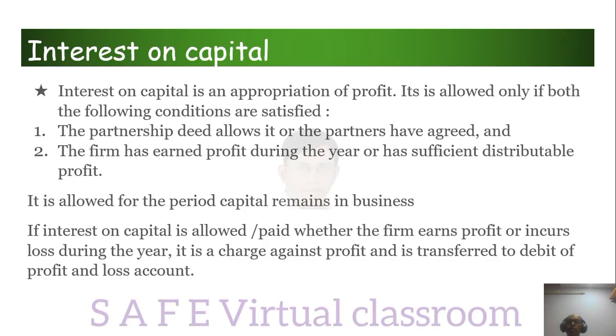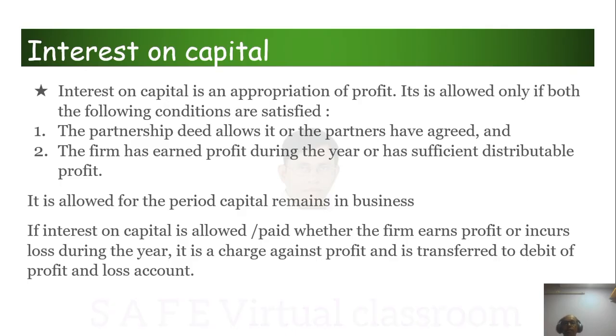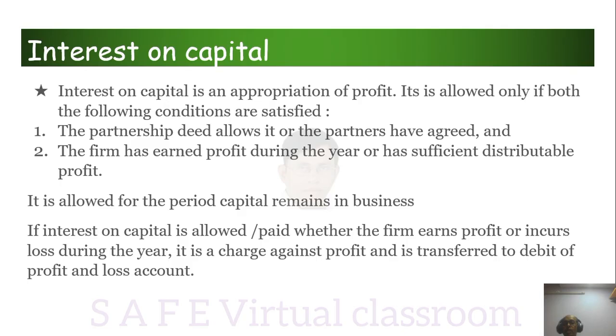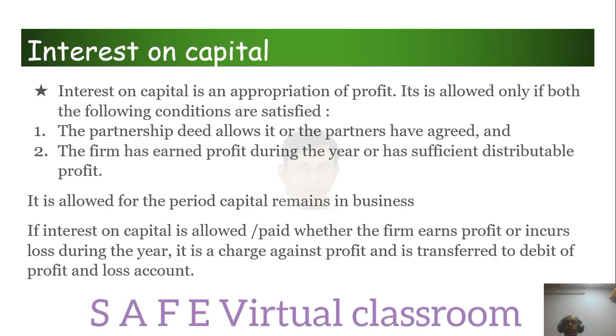If interest on capital is allowed or paid whether the firm earns profit or incurs loss, it is a charge against profit and is transferred to the debit of profit and loss account. Sometimes the problem will say that interest on capital should be allowed or paid whether the firm earns profit or incurs loss. Normally, you know that we are not supposed to pay interest on capital if the firm has not earned sufficient profit or if the firm incurs loss. But if the question says there is an agreement that it has to be paid, then it is a charge against profit.